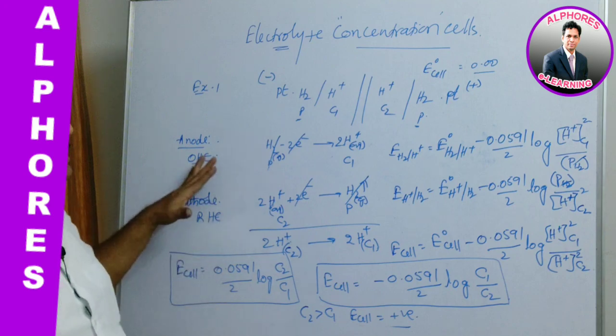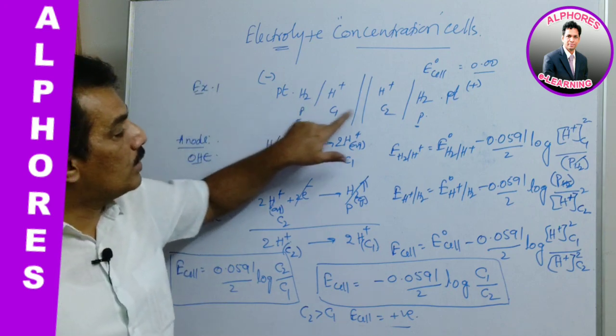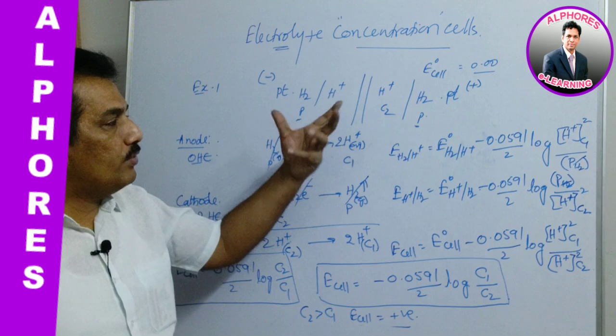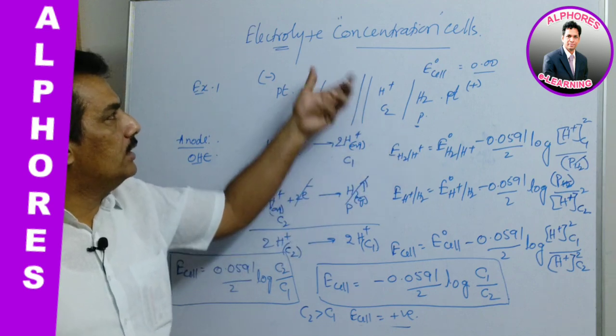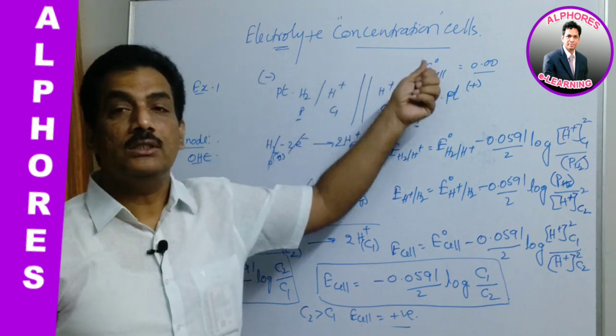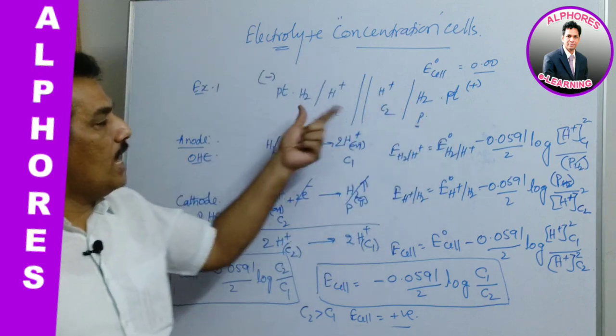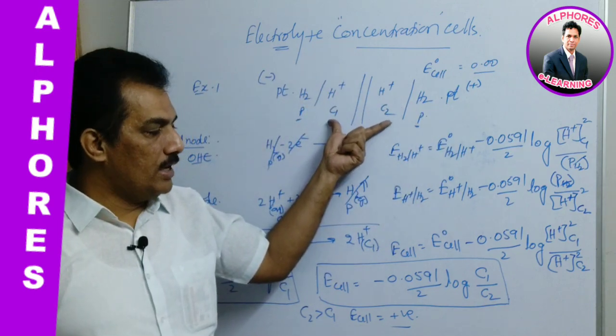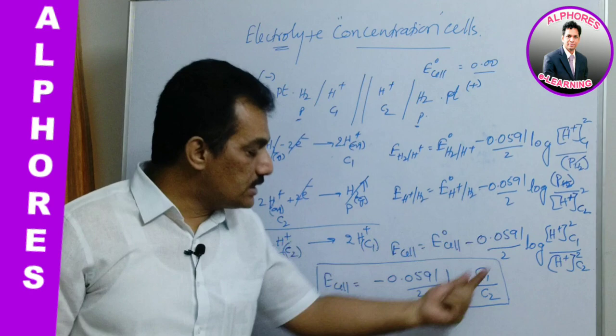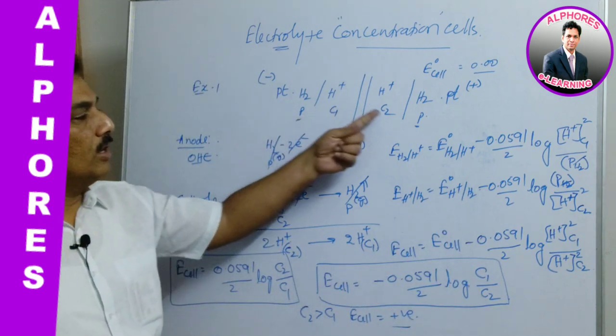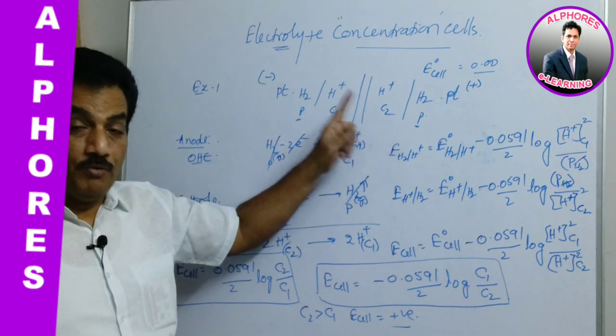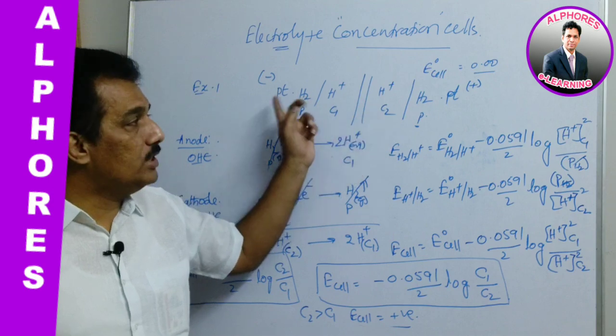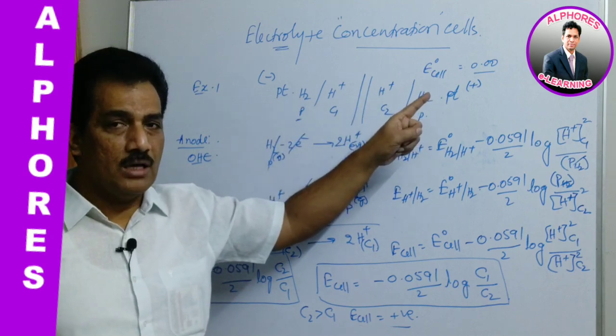Clear? Like that, if we construct the cell with a difference in the electrolyte concentration, it is an electrolyte concentration cell. For the hydrogen electrode, you remember, it need not be the same for all non-metals or metals.